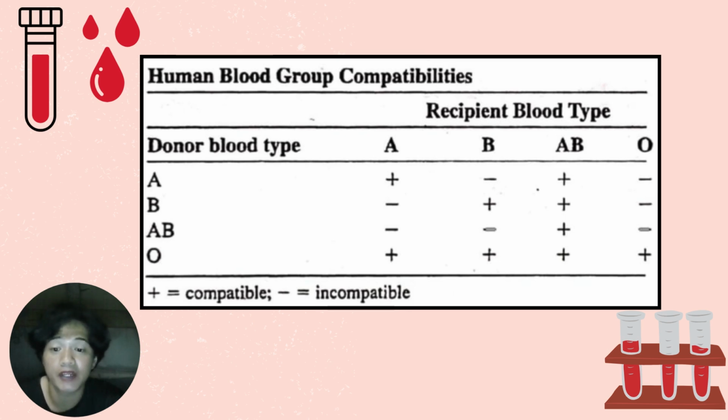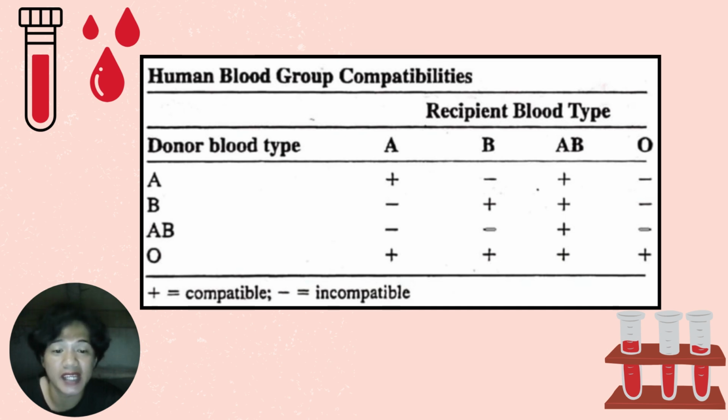As you can remember in the previous slide, this type of blood is considered a universal donor, which means that this type of blood can be given to individuals of all types.